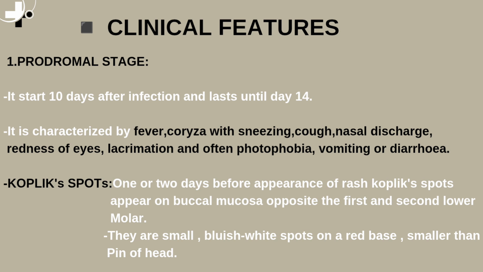It is characterized by fever, coryza with sneezing, cough, nasal discharge, redness of eyes, lacrimation and often photophobia, vomiting or diarrhea. Koplik spots. 1 or 2 days before appearance of rash, Koplik spots appear on the buccal mucosa opposite the first and second lower molar. They are small, bluish-white spots on a red base, smaller than a pinhead.